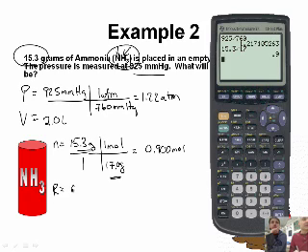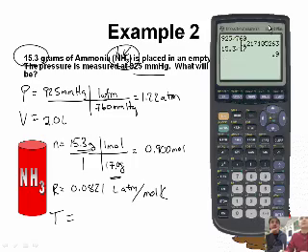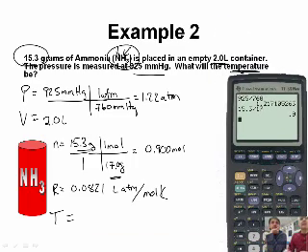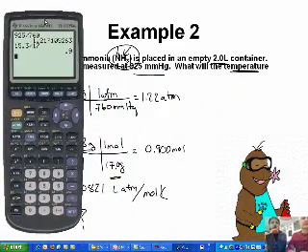Okay, R, we know R, 0.0821 liter atmospheres per mole Kelvin. And T, I believe, must be what they're asking for. That's your unknown. Yep. What will the temperature be? And so that's what we're trying to find. Okay. So I'm going to move this over here. I think it'll make it easier.